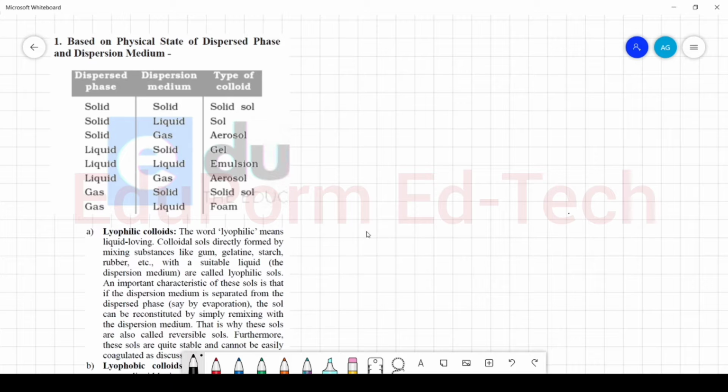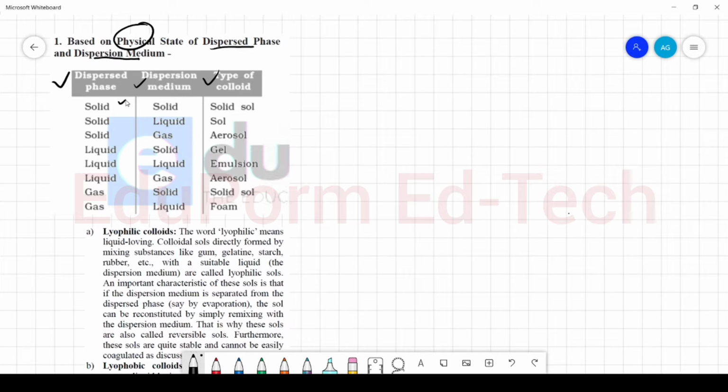In this lecture, we will study different classifications of colloidal sols. The first classification is based on the physical state of the dispersed phase and the dispersion medium. First we have the dispersed phase, which is present in lesser amount as we have discussed, and then we have the dispersion medium, which is present in larger amount, and then we have the type of colloid which will be formed.